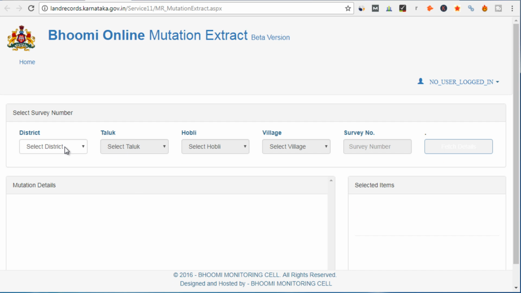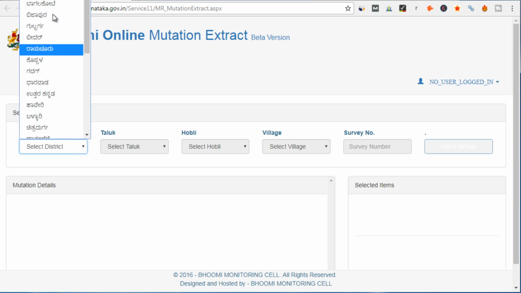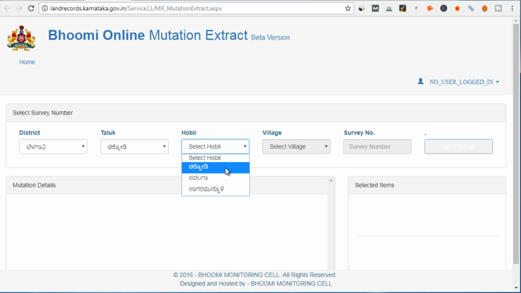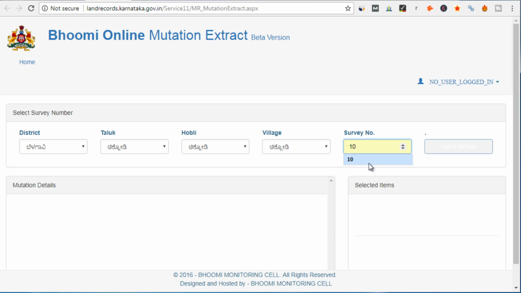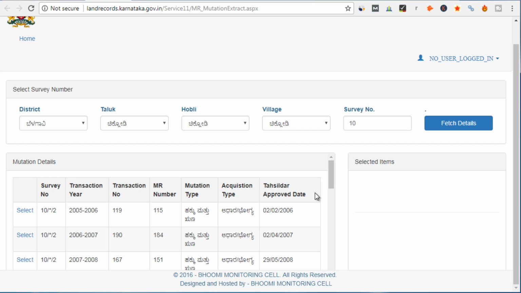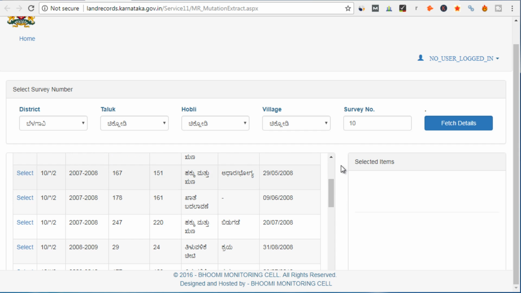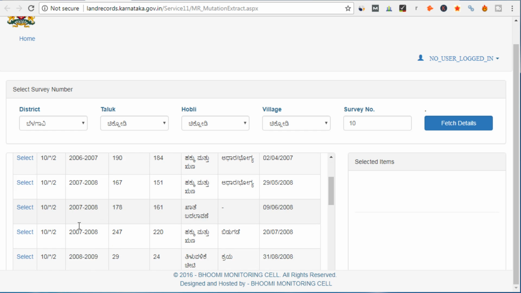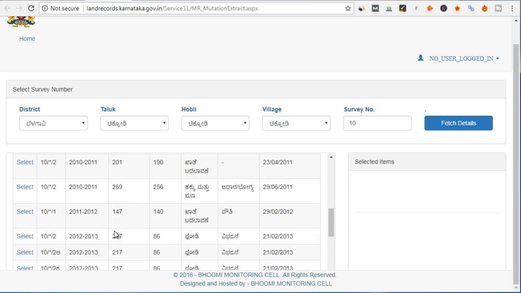Now let's quickly check the mutation register details for the same district and village and the same survey number. So let me select Belgaum again and taluk Chikodi, and again Hobli, village also Chikodi, and then let me enter survey number 10 again, and let's fetch the details, right? Now since we had selected survey number 10, this will show you all the mutation details that have happened in the past for this particular survey number. So you can see, there are various hissas also which are available here. So all the mutation details are available here.